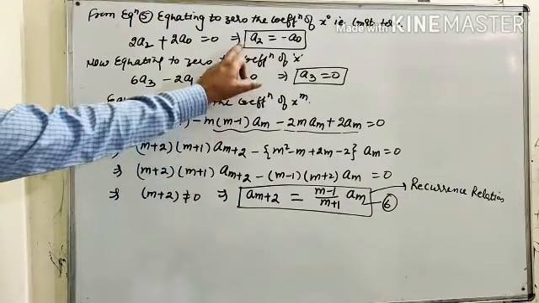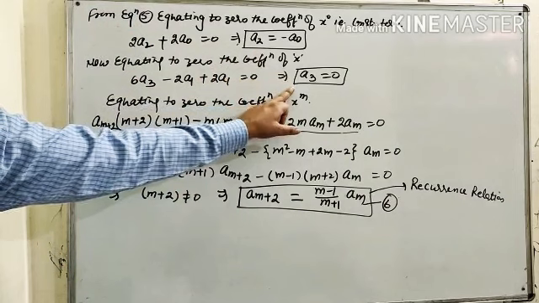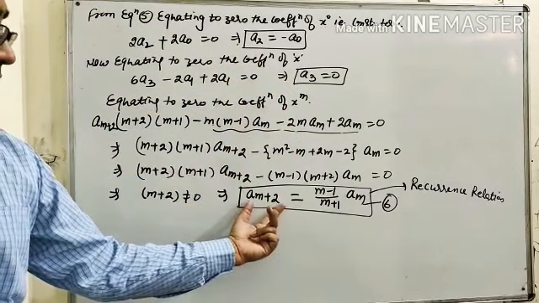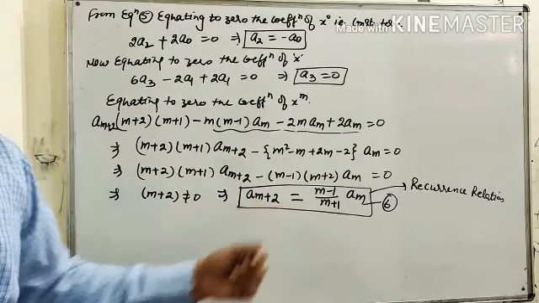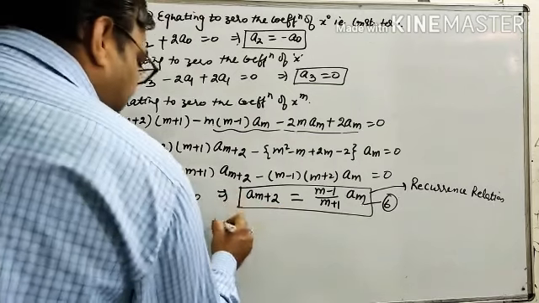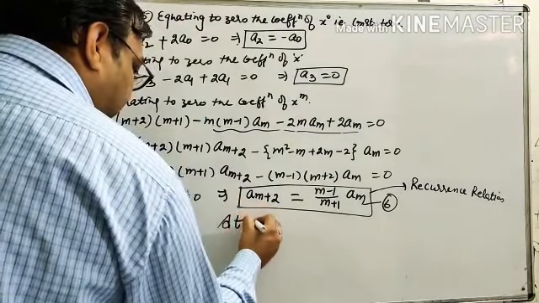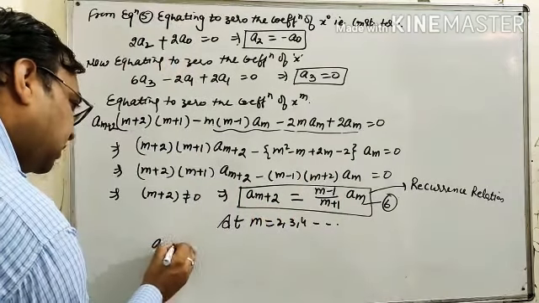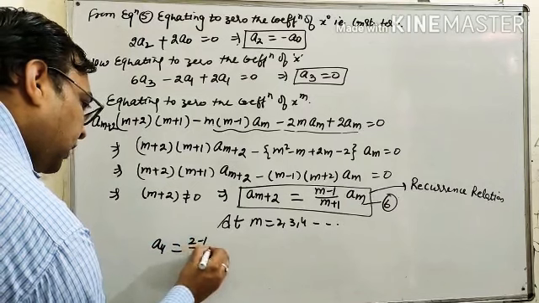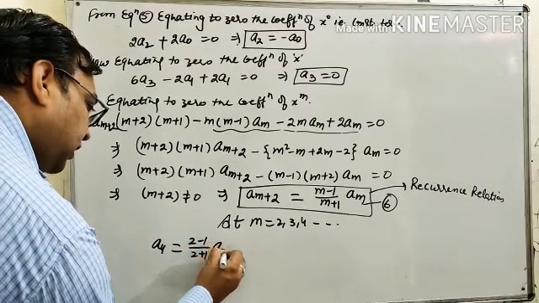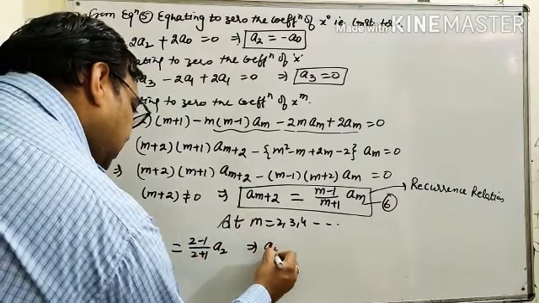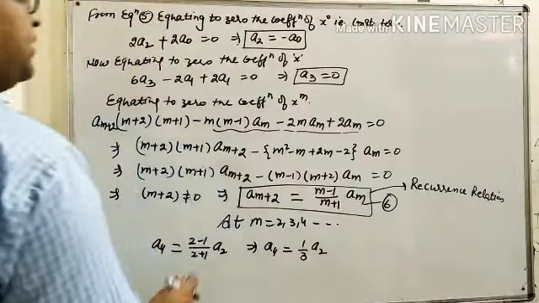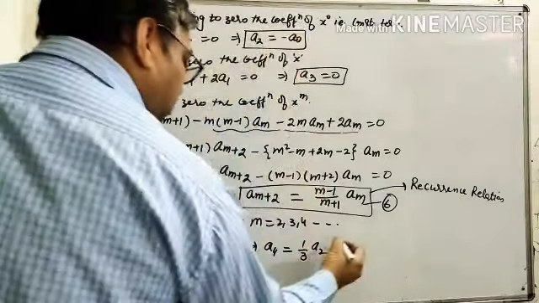Here we have the values of a2 and a3 already. Now we have to find the value of a4, and how to get the value of a4? When we put m equals to 2, 3, 4 and so on, a4 is equal to 2 minus 1 upon 2 plus 1 a2, that is a4 is equal to 1 by 3 a2, and the value of a2 is minus a naught.